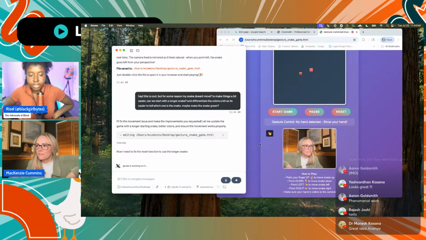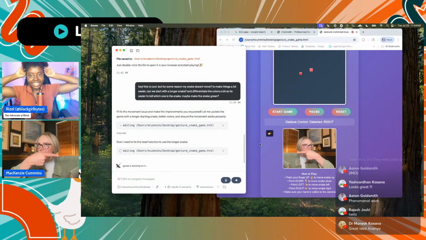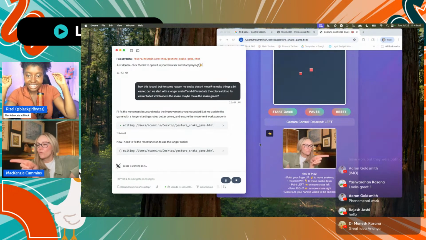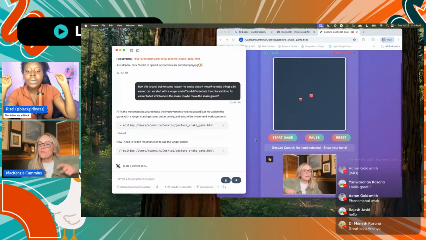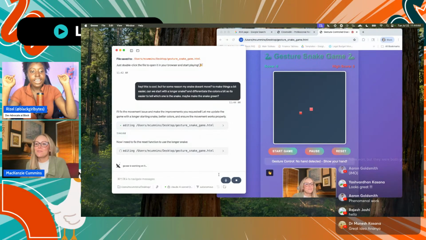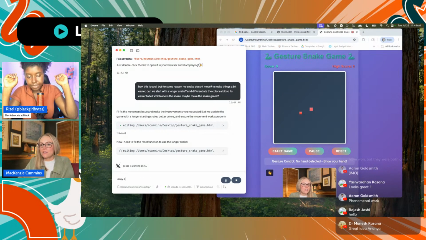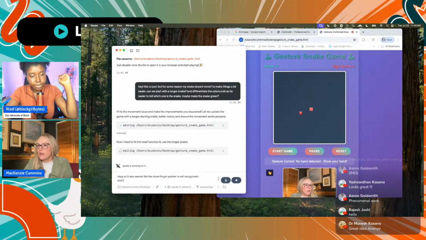Does it have left? No, that's backwards. Oh, I'm going to have to fix that too. Okay, yeah, so let me start typing. Okay, so it also seems like the down finger pointer is not recognized.